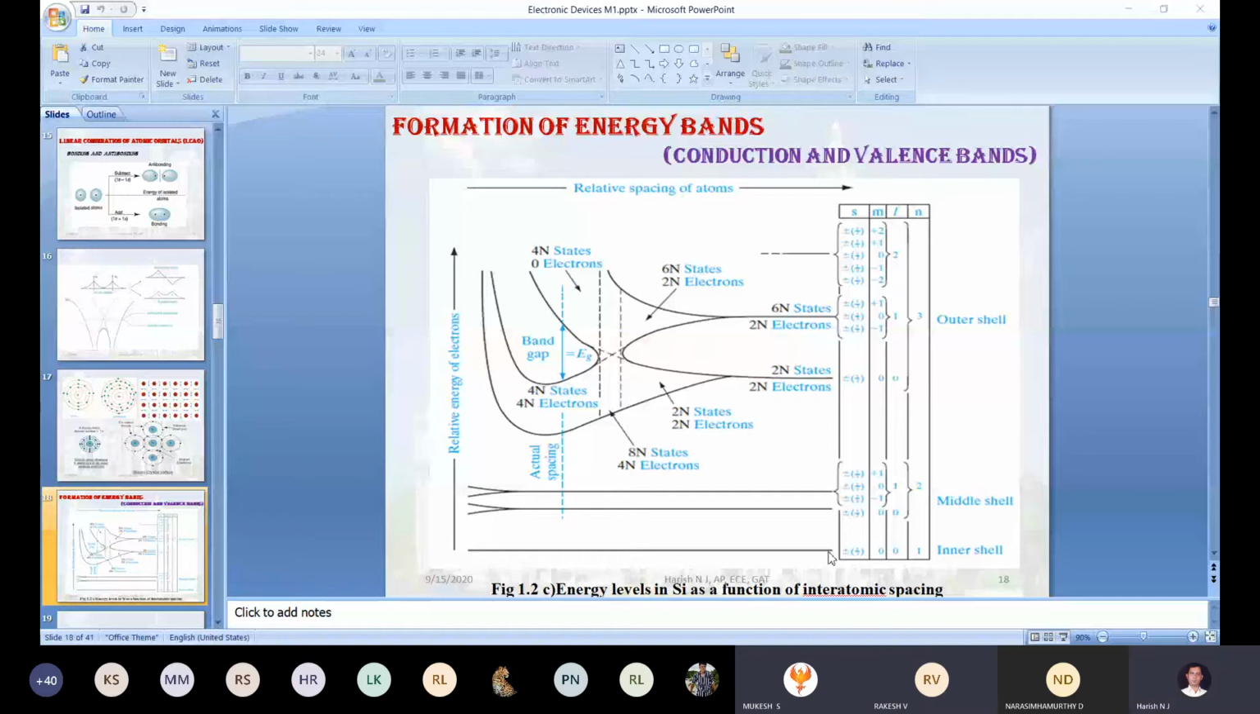Yes, this line represents 1s2. This line represents 2s2. This line represents 2p6. This line represents 3s2. This line represents 3p6. But unfortunately in silicon it is 3p2.